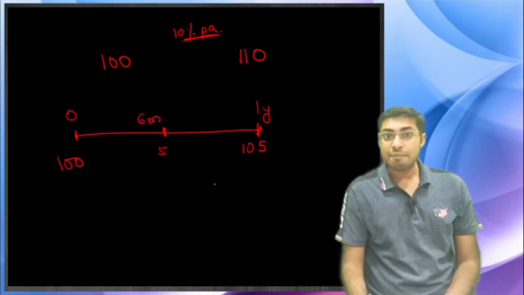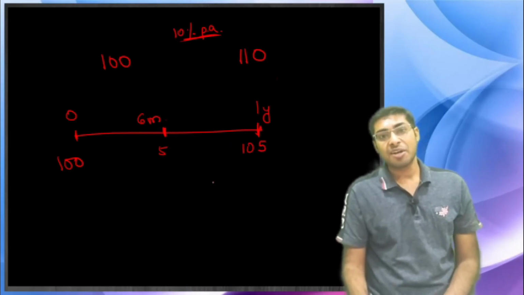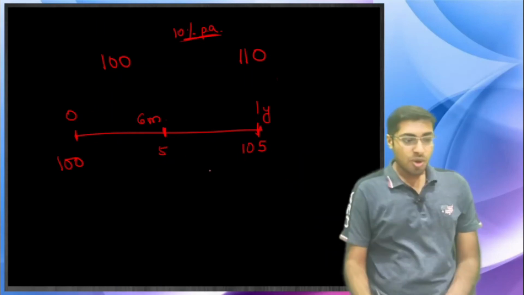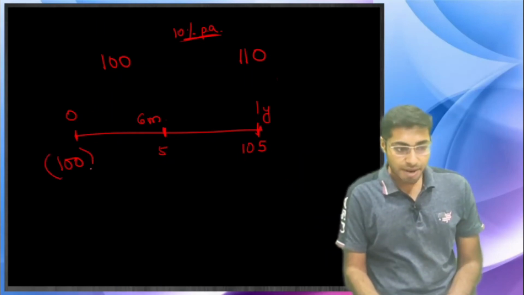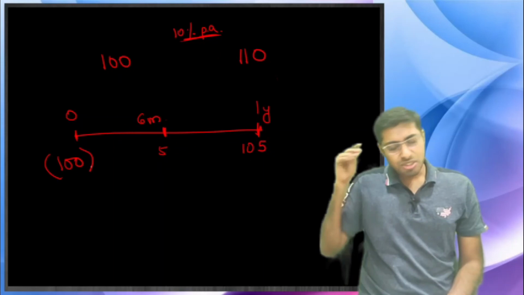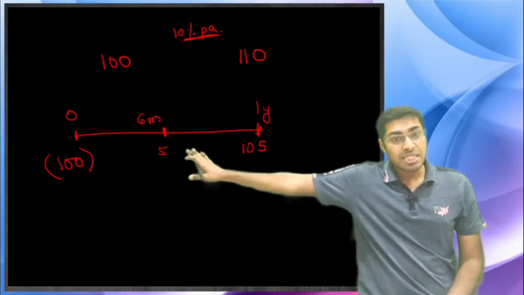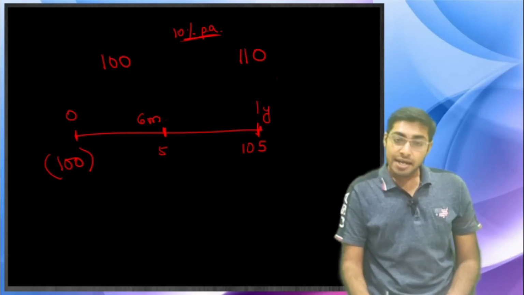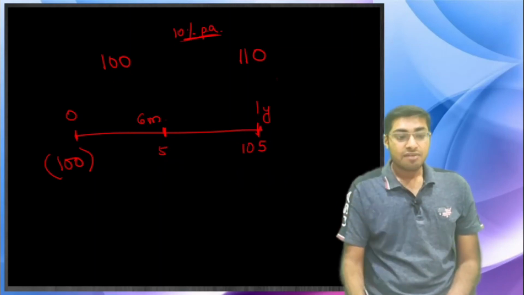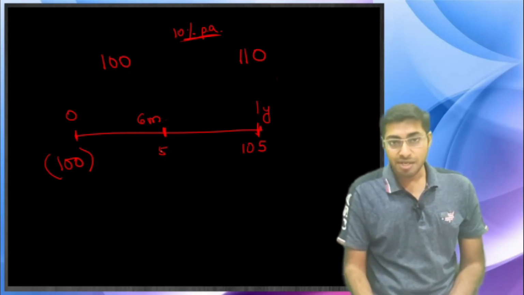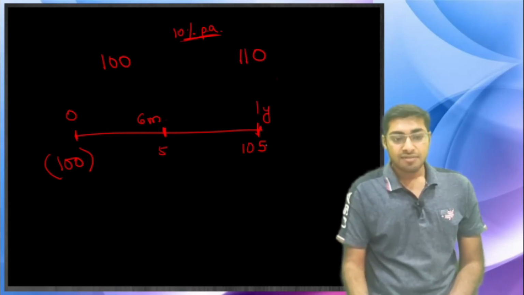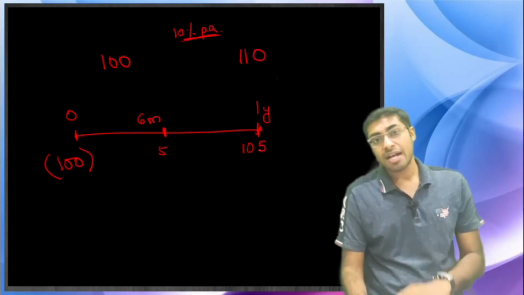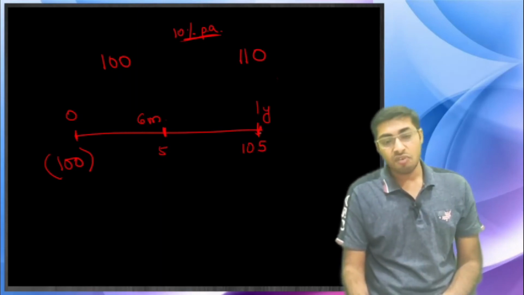You have actually given $100 to the bank, so you will have to take this as negative 100 also. Always remember, negative will come at the start because you are putting it in the bank. Now the bank gives you $5 at the end of 6 months, and then $5 along with the 100 principal, so 105 at the end of 1 year.